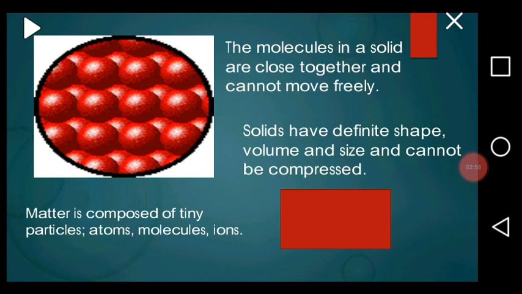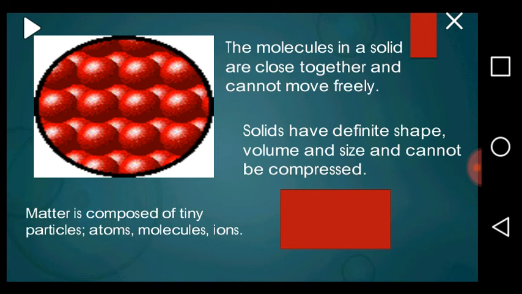Next, let's describe the state of matter in a solid form. The molecules in a solid are close together and cannot move freely. For the solid state, the molecules are held together and cannot move freely.